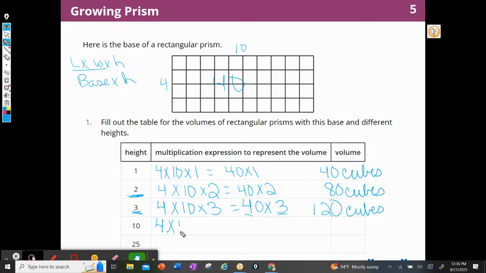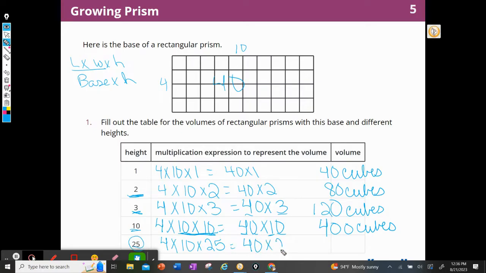Again, length times width. My height this time is 10, or 40 times 10. And I can do 4 times 1 is 4, and 0 times 0, I'm going to get 2 zeros, so that's 400 cubes. Another way I could have done that is 4 times 100, because I know that 10 times 10 is 100. And the last one that I have to do, length times width times height, my height now is 25, or I could say 40 times 25. So that one looks a little bit hard.